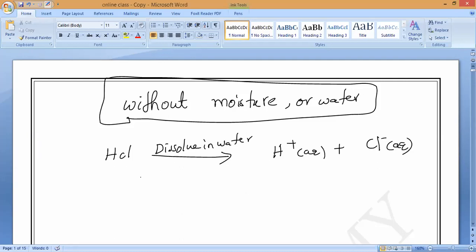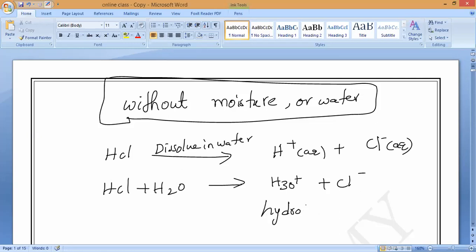Or else, if HCl is dissolved in water, we get hydronium ions plus chloride ions. This is what we studied. Till here we have studied in the last class. Is it correct? Yes, so till there I have taught you.